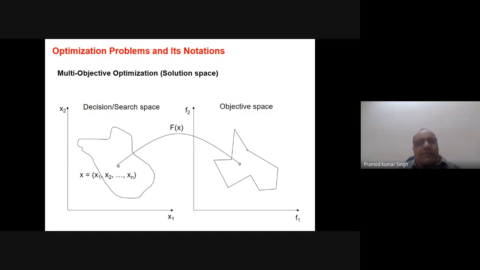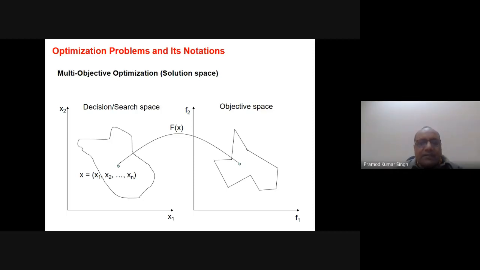But in case of a multi-objective optimization, it is not so. And it is just because of non-linearity and non-convexity and a lot of other problems. Because of this, we usually have to think of two different spaces, that is the search space and the objective space. And what is this basically? If you just refer here to x1, x2 and here the f1, f2, then things will be clear.